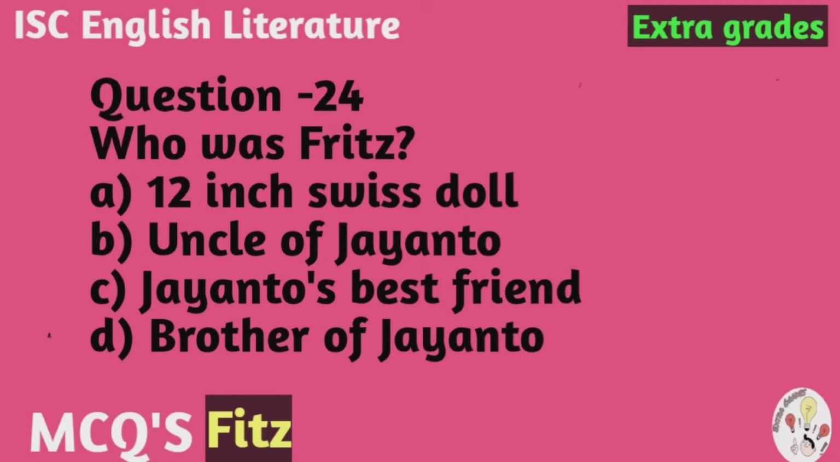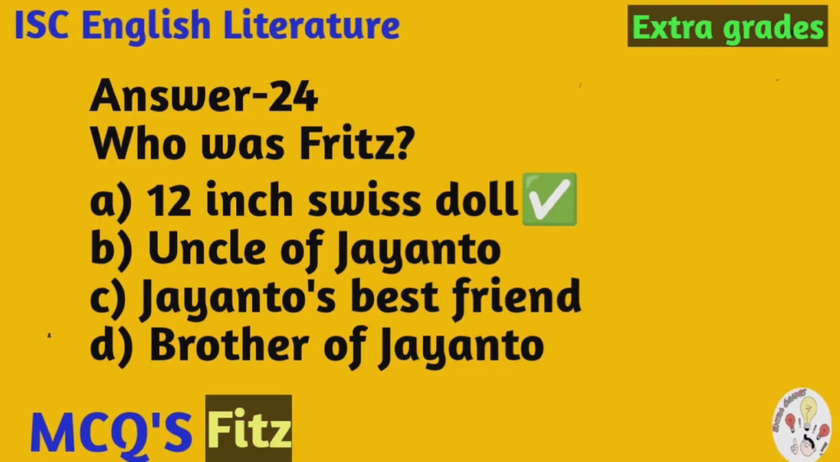Question number 24. Who was Fritz? And the options are A. 12 inches Swiss doll, B. Uncle of Jayanto, C. Jayanto's best friend, D. Brother of Jayanto.